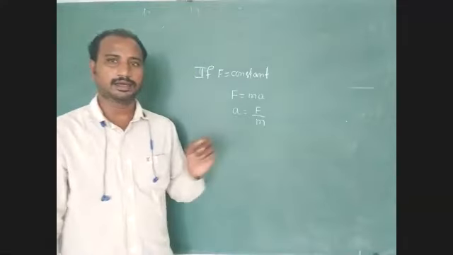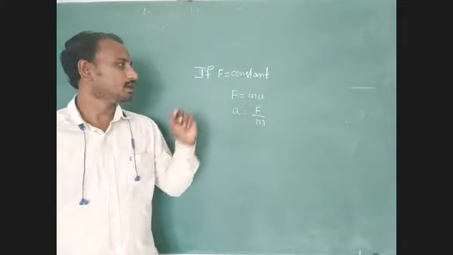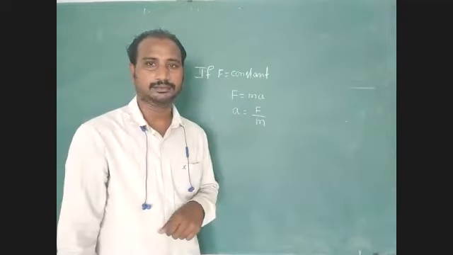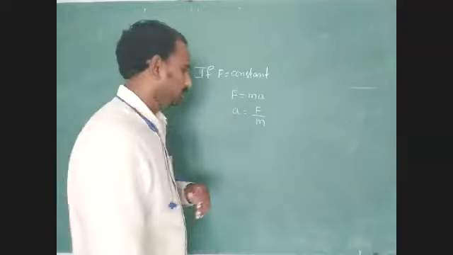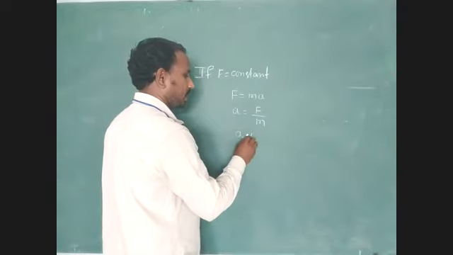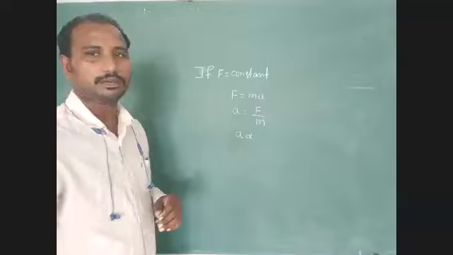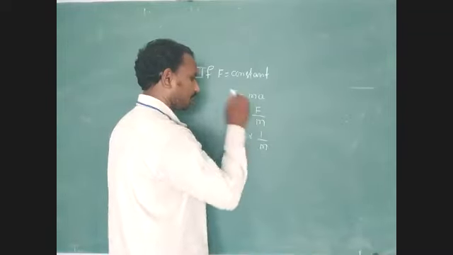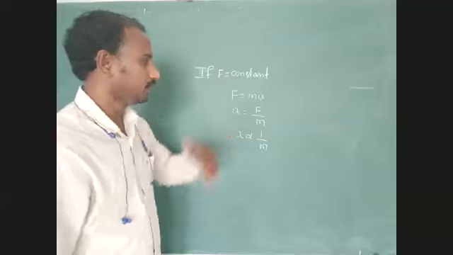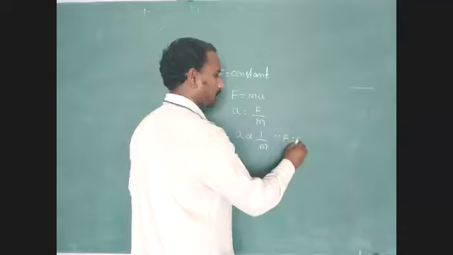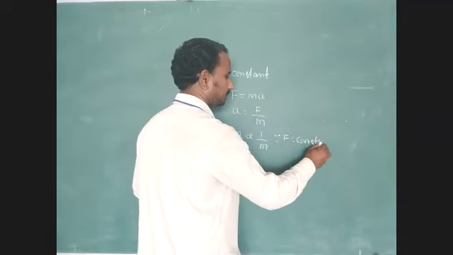But I asked what is the relation between mass and acceleration? You have to tell me. Here the relation we have to represent is that acceleration is inversely proportional to mass, since force is constant.